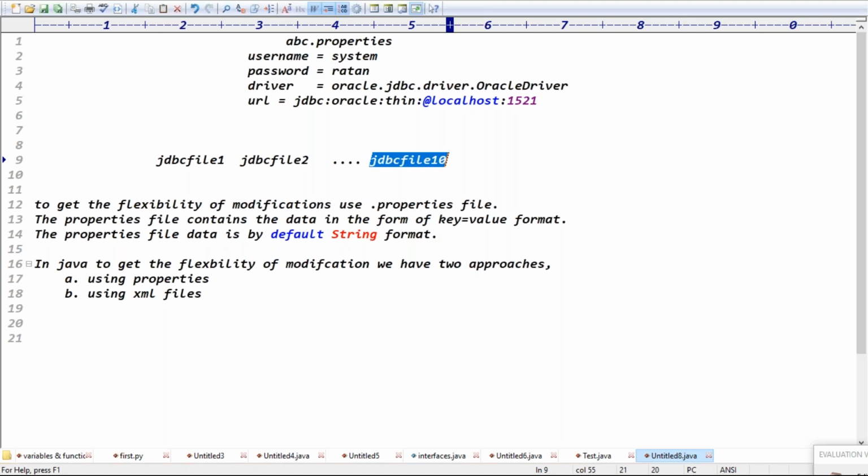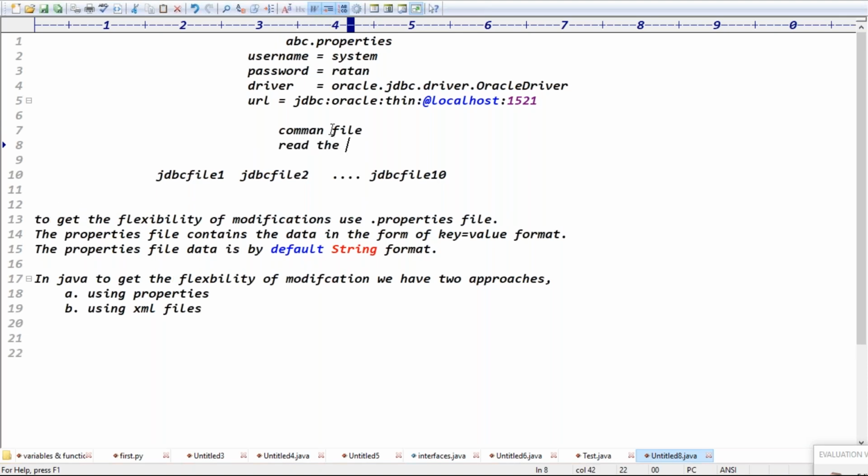Yeah, that's what we will do now. We will create one common file, guys. Here we will create one common file first of all. This common file reads the data from the property file, creates the connection, and returns the connection, guys. Create and return the connection.